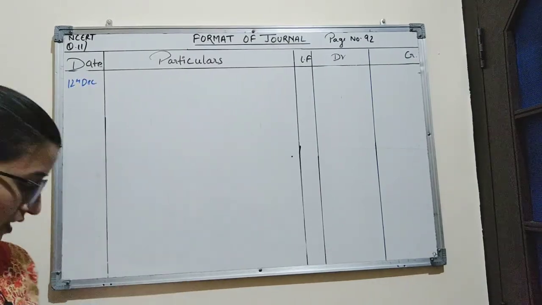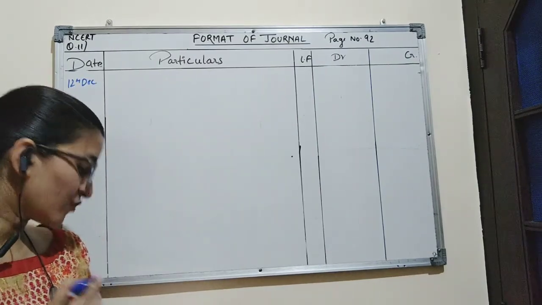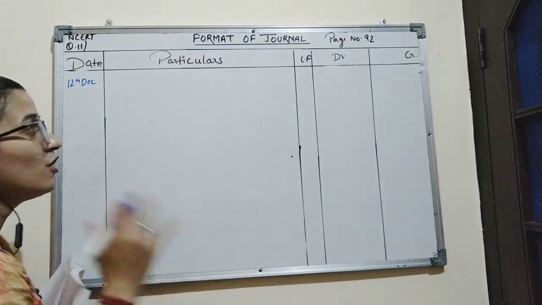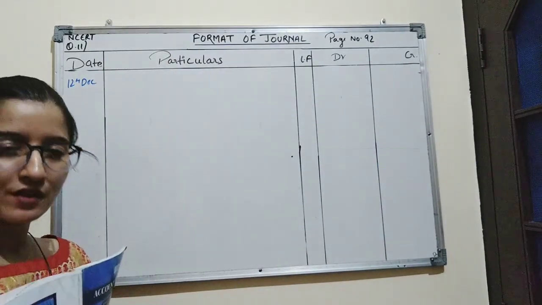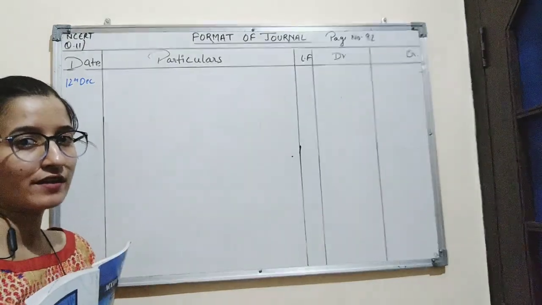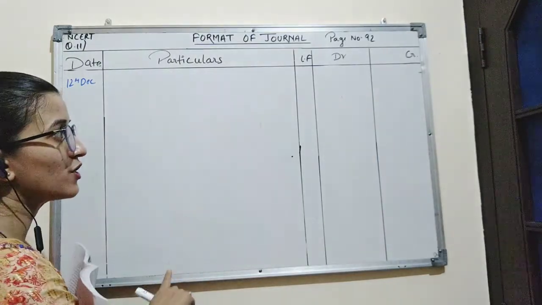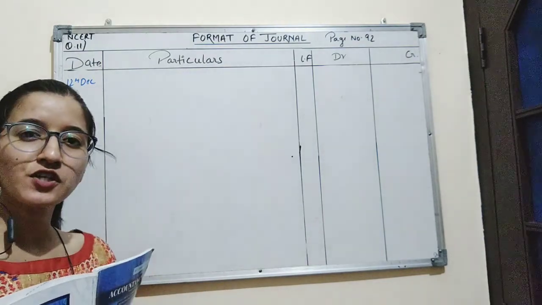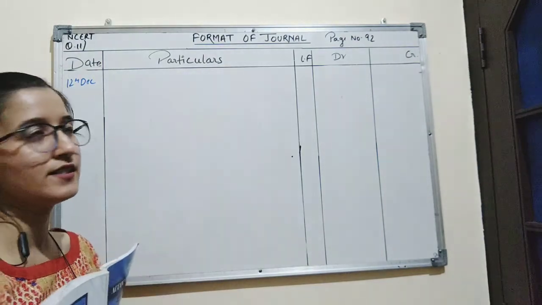And the transaction is purchased furniture for rupees 3,000. So here furniture has been purchased for cash. Two accounts have been affected in this transaction. First is furniture account, which is an asset, and second is cash account, which is also an asset.